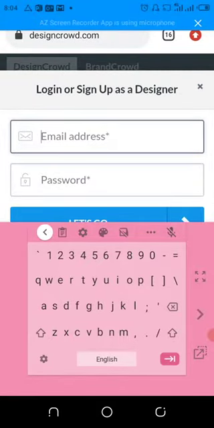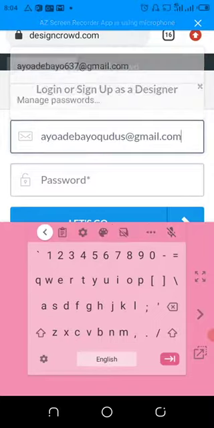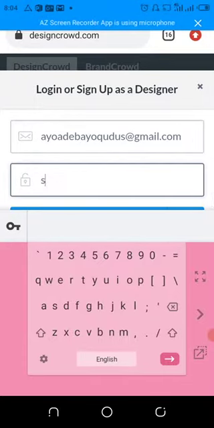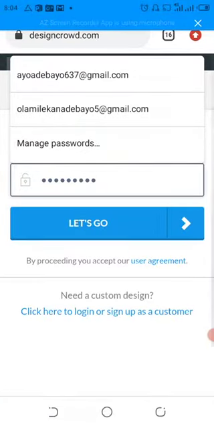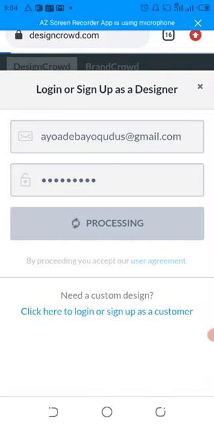Since I've already done that, let me use another email to show you the process. Then click on let's go. Then you also save it.